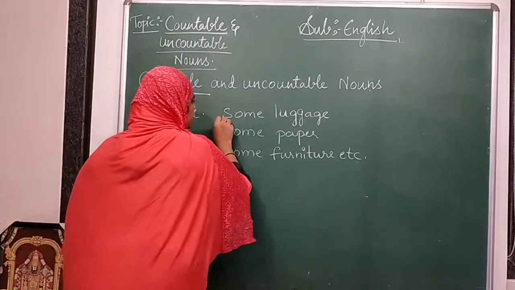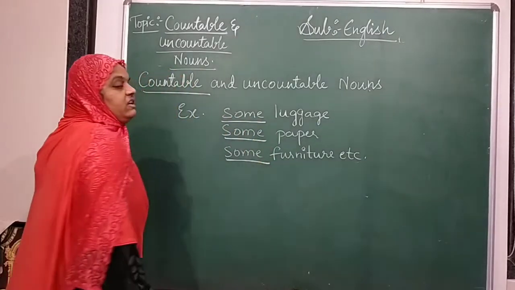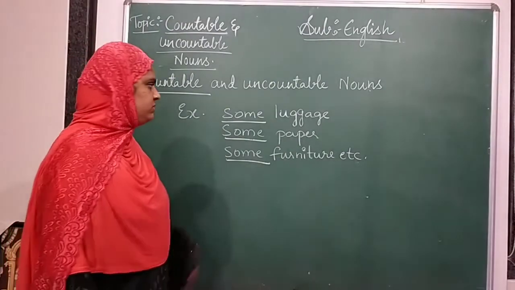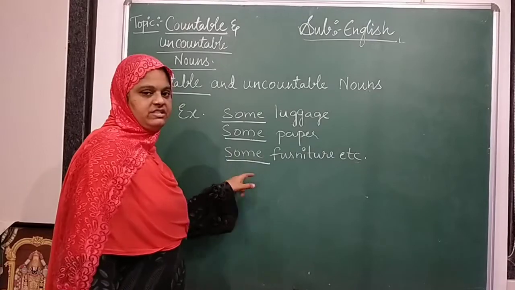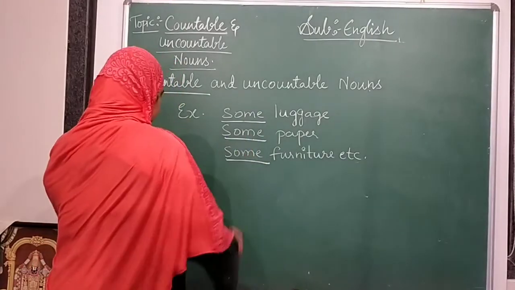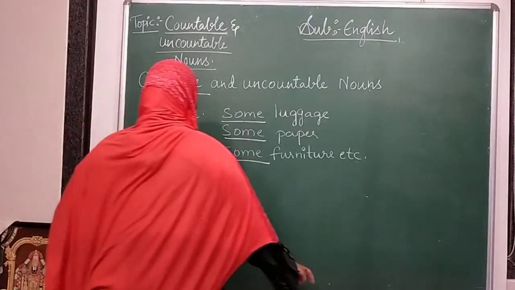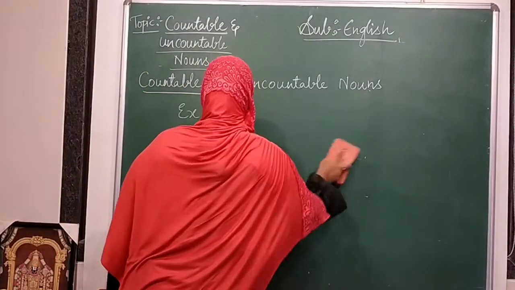We can use some luggage, some paper, some furniture in uncountable nouns. These are called uncountable nouns. For example, I will give the sentences also. See this.